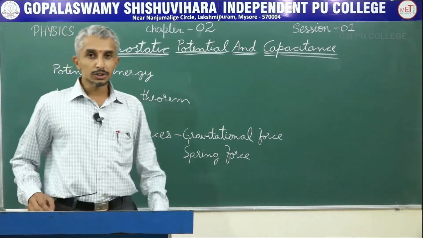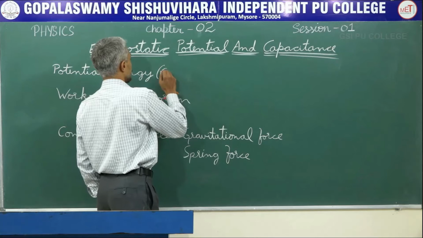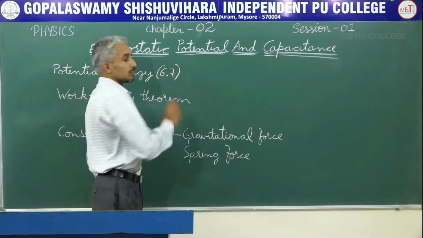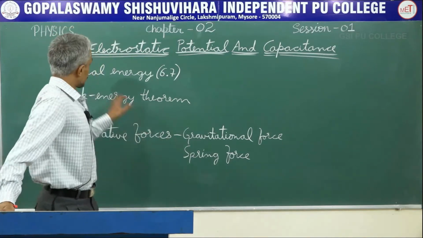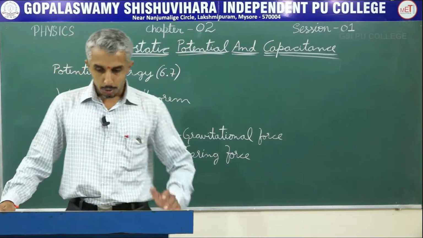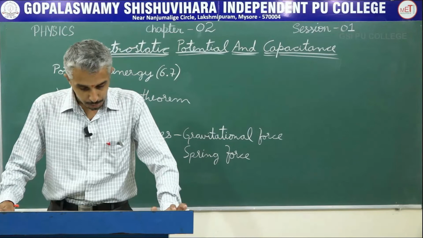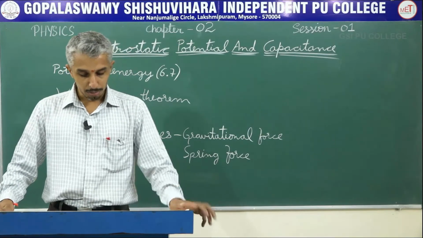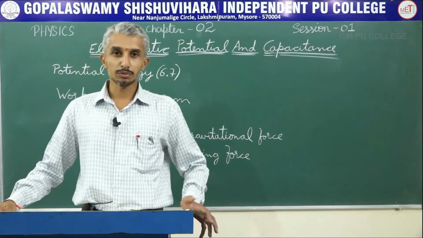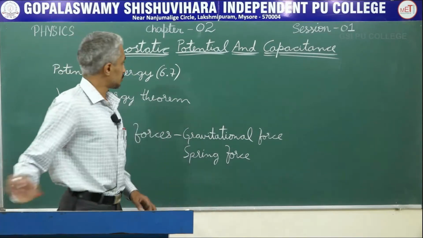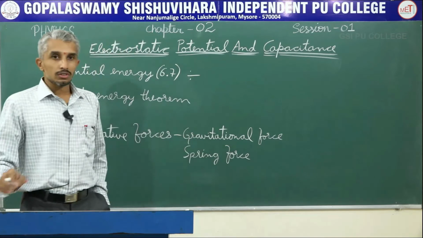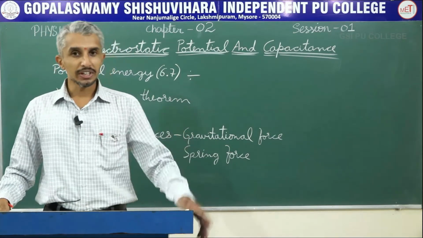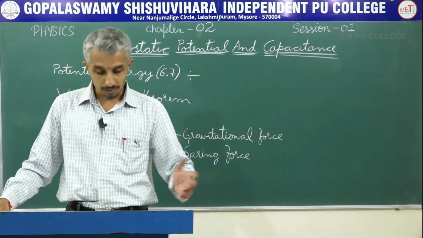So if you go on to unit 6.7 in first PUC, there is a good explanation about potential energy. So what does it tell? It tells that potential energy is the stored energy by virtue of position or configuration of a body. So potential energy is the ability for the object to do some work.